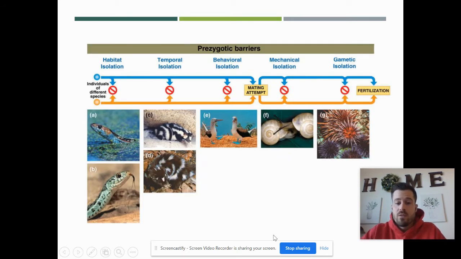There are a whole bunch of different types of pre-zygotic barriers. We're going to get into some of them. Some of them happen before mating is even attempted, okay, and others happen after mating is attempted.